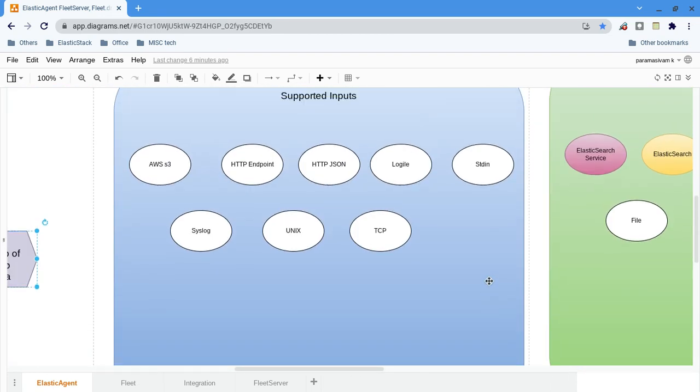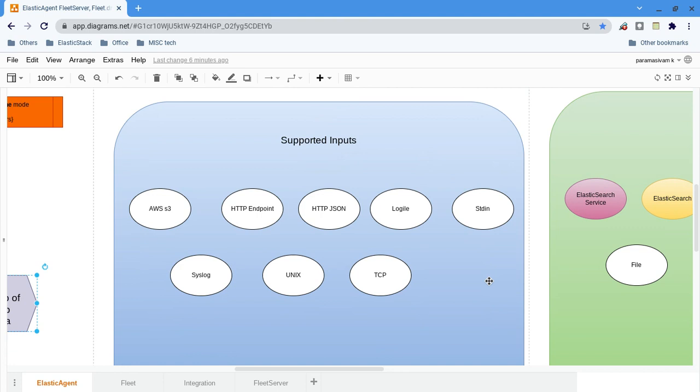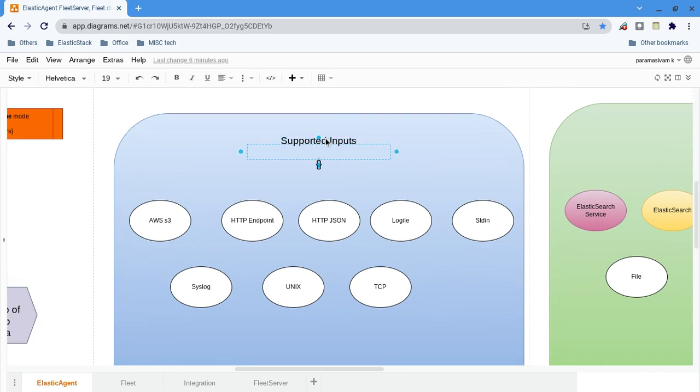So these are the inputs. Inputs means, I would say, integrations. Available integrations.